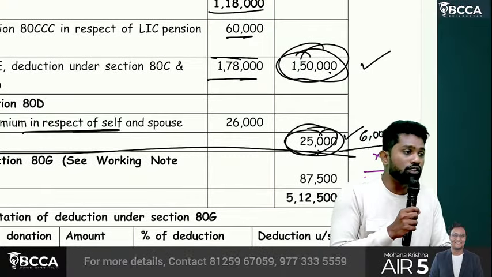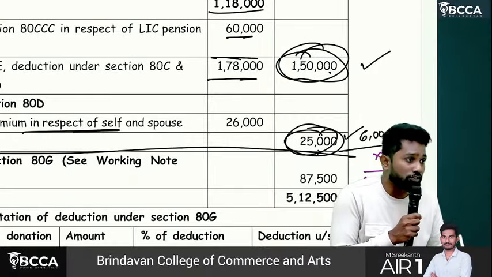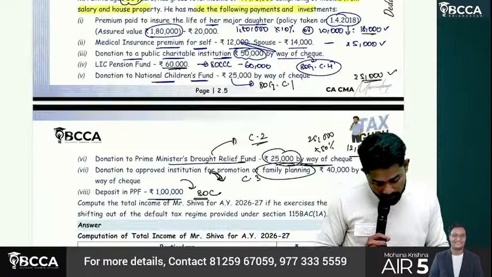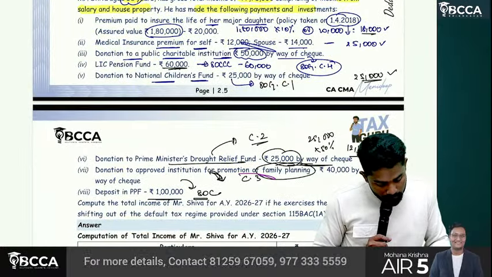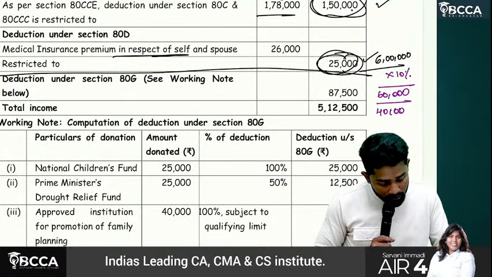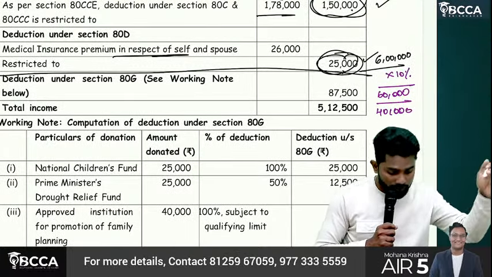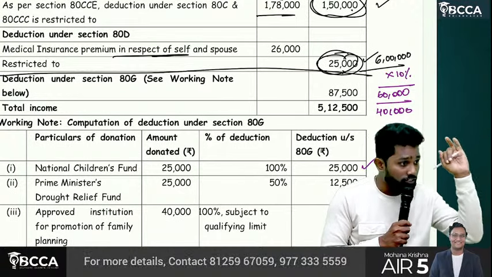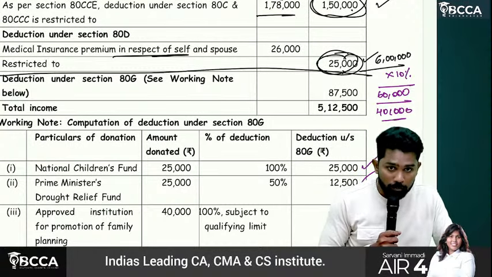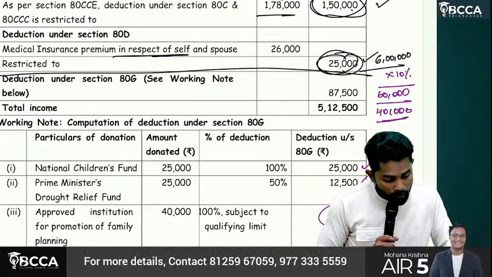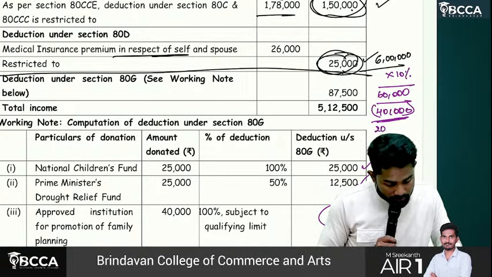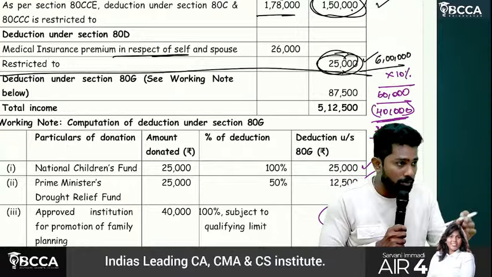From this 60,000, first we should claim category 3 or category 4? Category 3. So how much is category 3 here? Promotion of family planning 40,000. So first claim 40,000, and 40,000 is allowed at 100%. Category 1 is 25,000, done. Category 2 is 50%, 12,500, done. Now what is the balance in qualifying limit after subtracting category 3? 20,000.